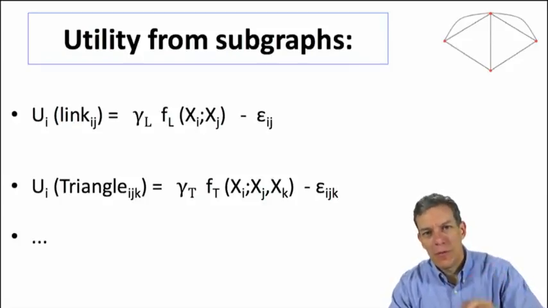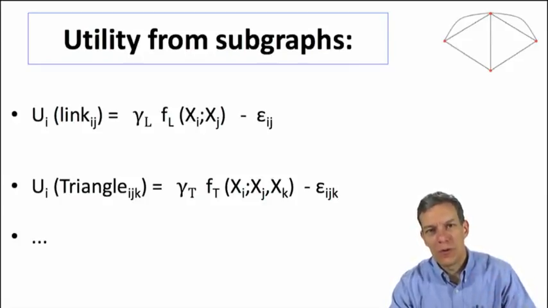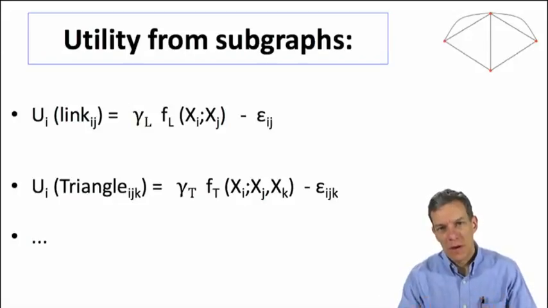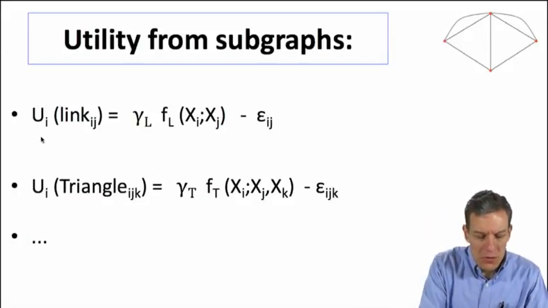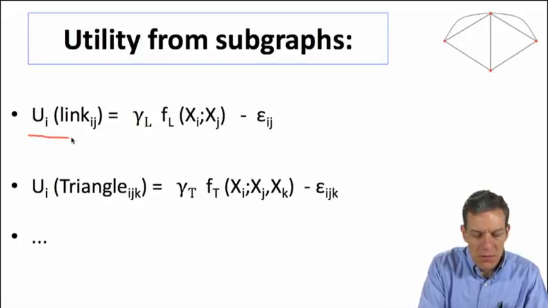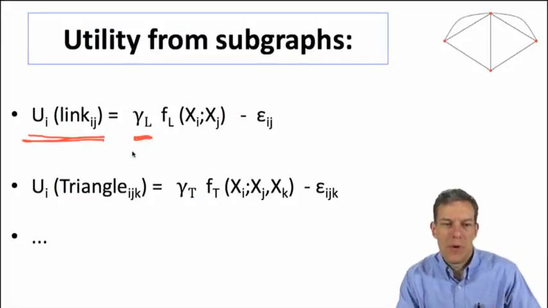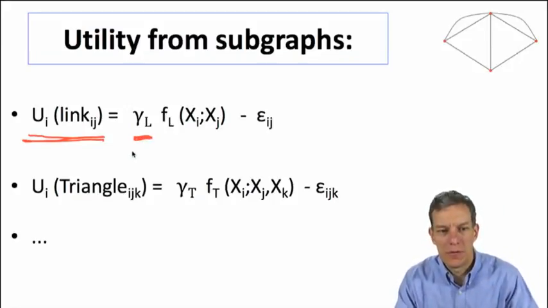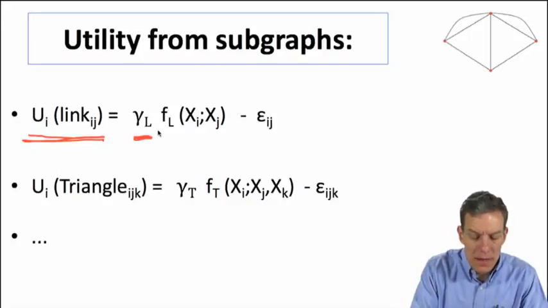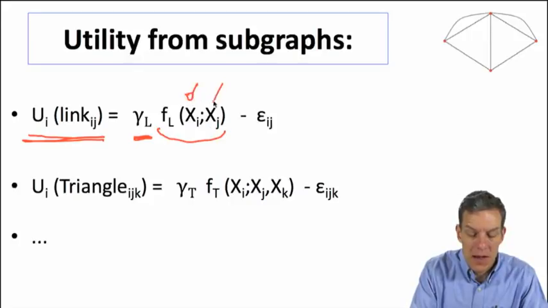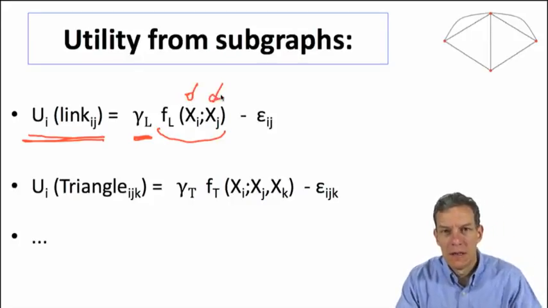Okay, so what it'll be faced with is a whole series of different subgraph opportunities, and we'll look at the utility of forming a given link ij as depending on some link parameter. So there's some value of links in general, but then it's going to be a function of the characteristics of i and the characteristics of j.